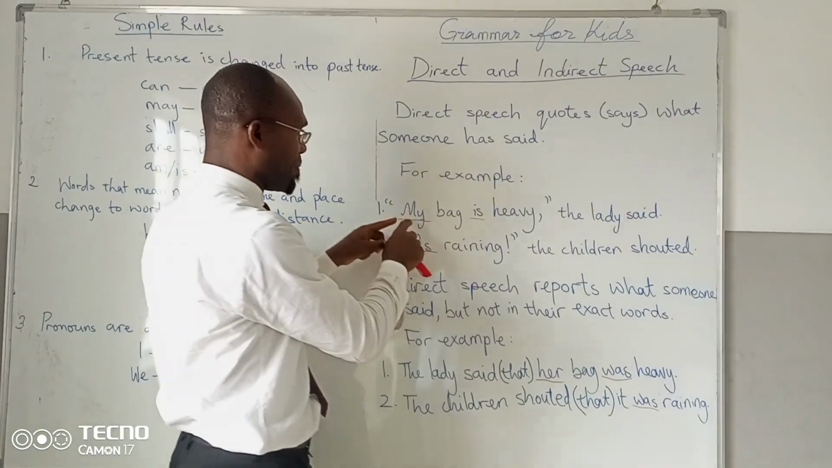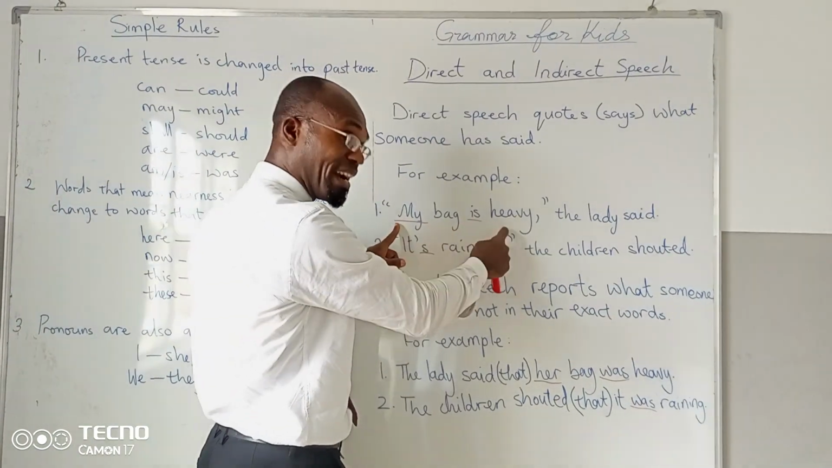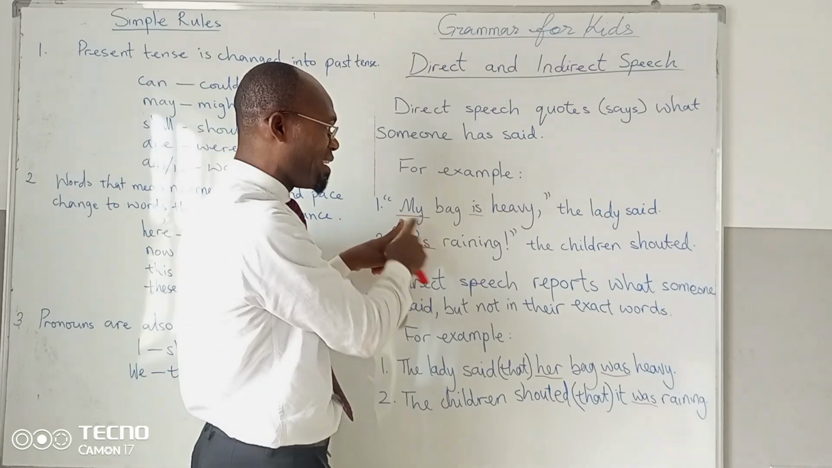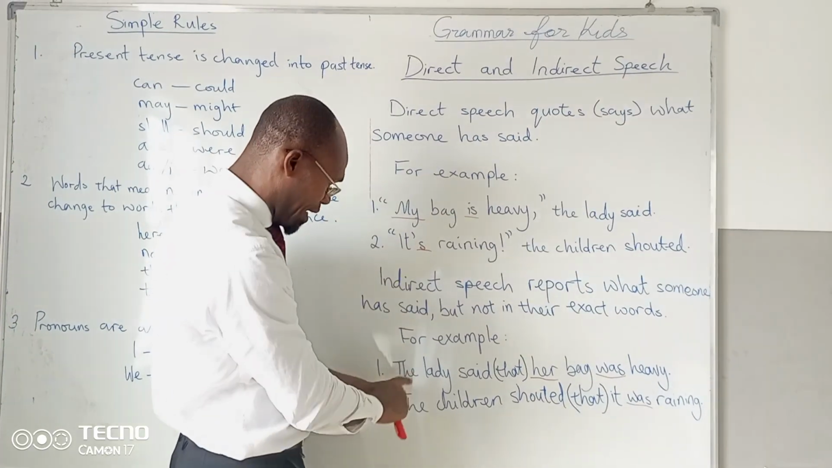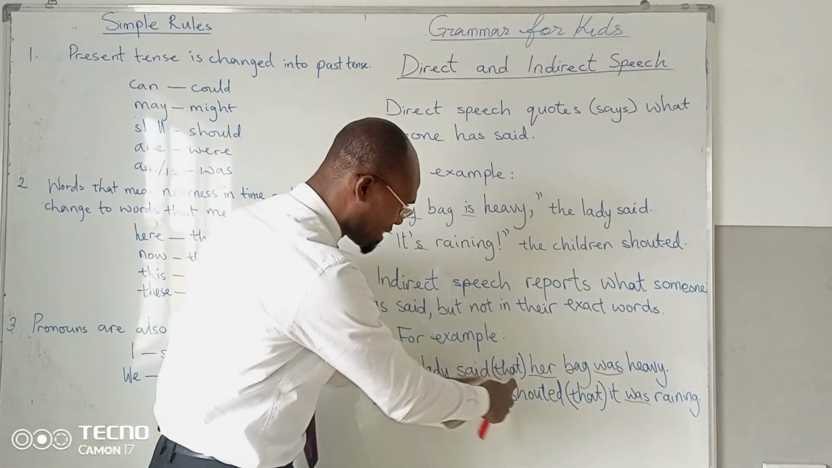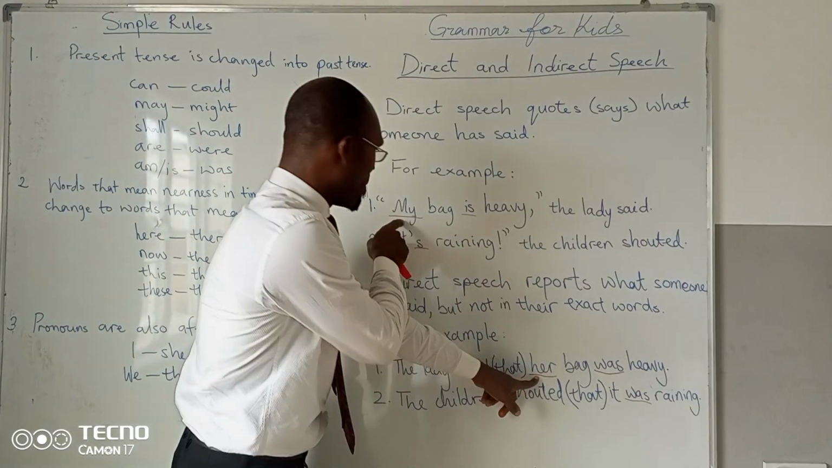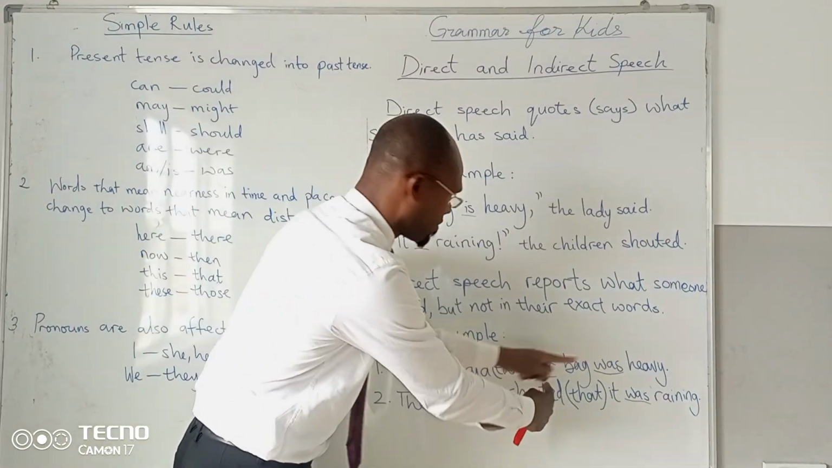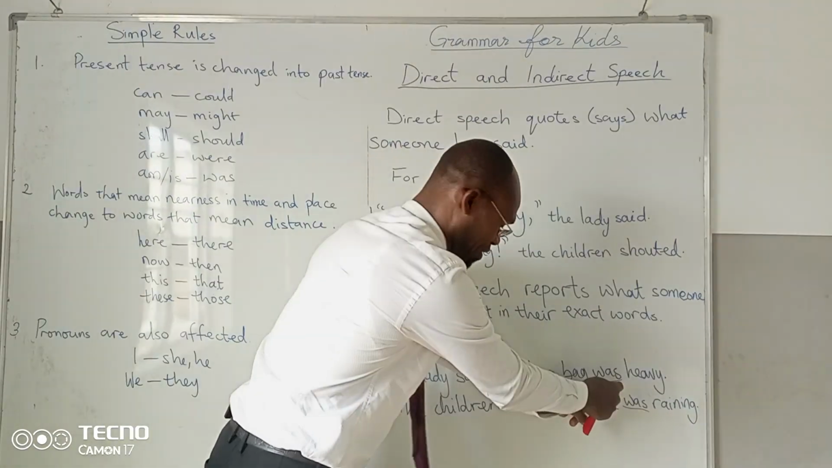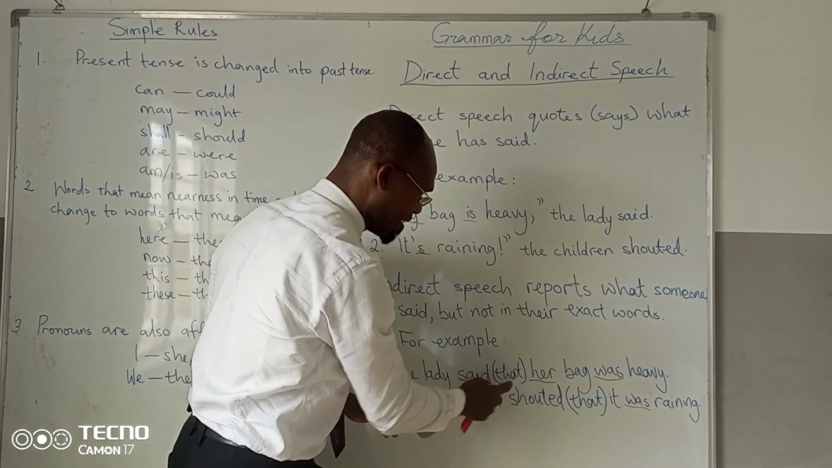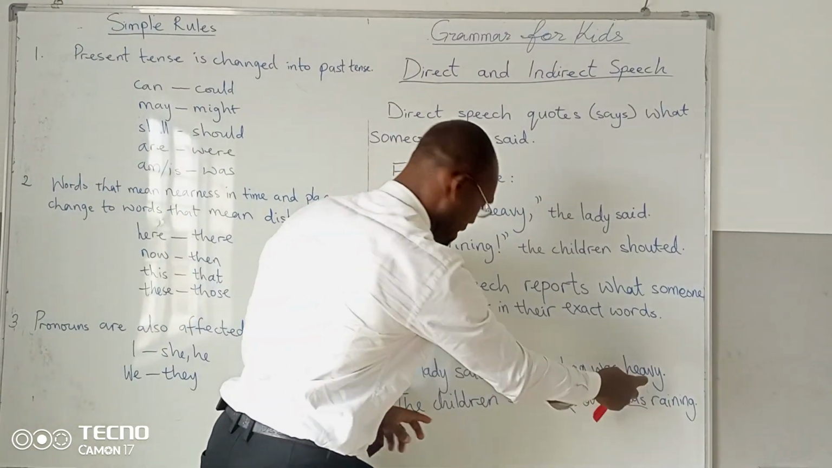For example, "My bag is heavy." In direct speech, the words my and is are changed. In the lady said that, my is changed to her, and is is changed to was. The lady said that her bag was heavy.